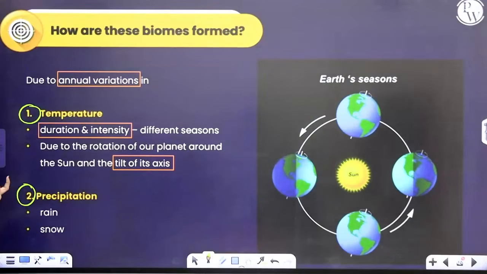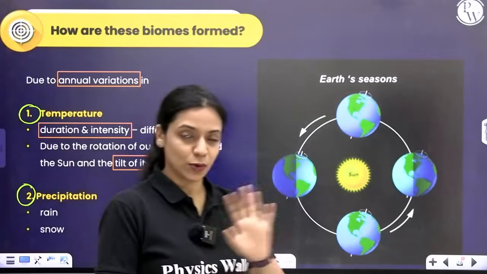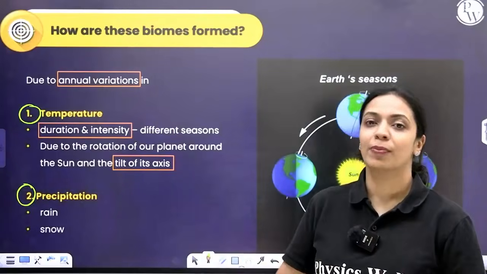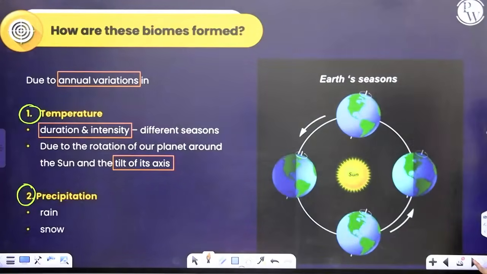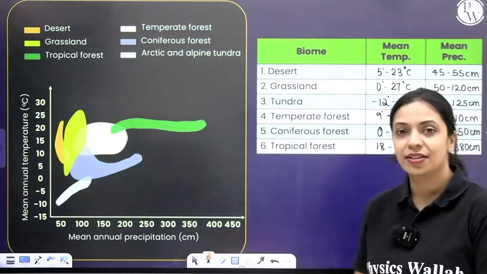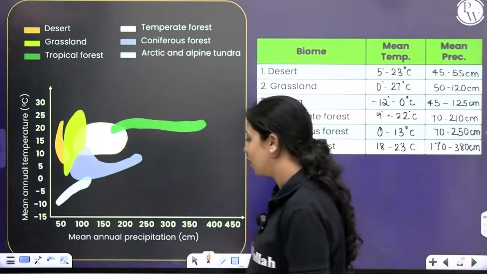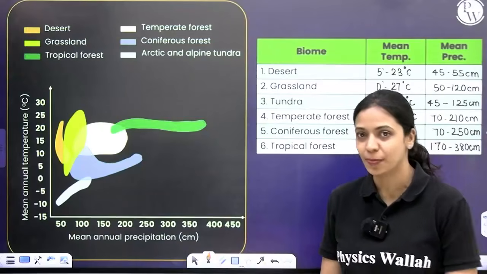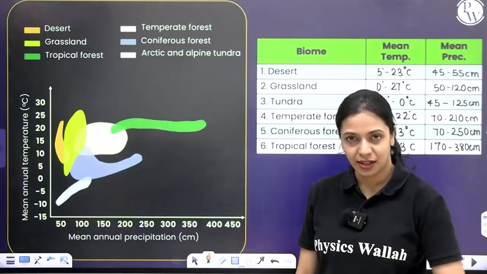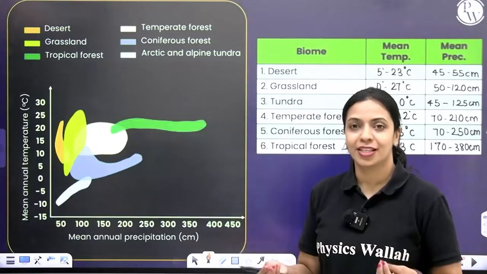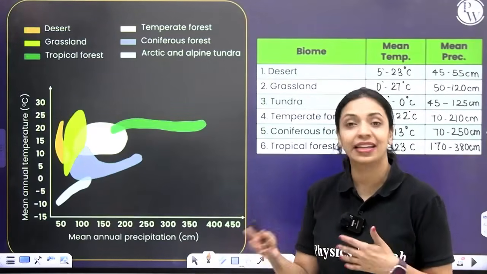Now, precipitation, I've already told you, it's in terms of rainfall and snowfall. That also varies across different parts of the world. Accordingly, many different biomes will form. Okay? Now let's take a look at this important graph that is given in the NCERT textbook. In this graph, you can see on the x-axis there is mean annual precipitation expressed in centimeters, and on the y-axis you have mean annual temperature expressed in terms of degree Celsius.